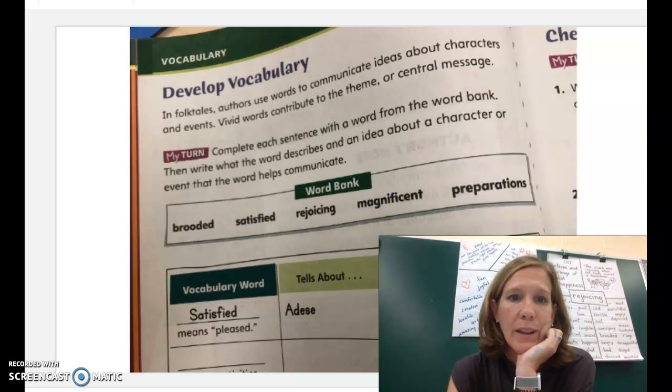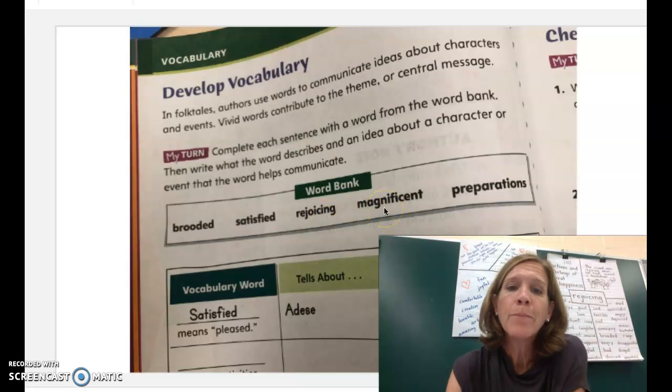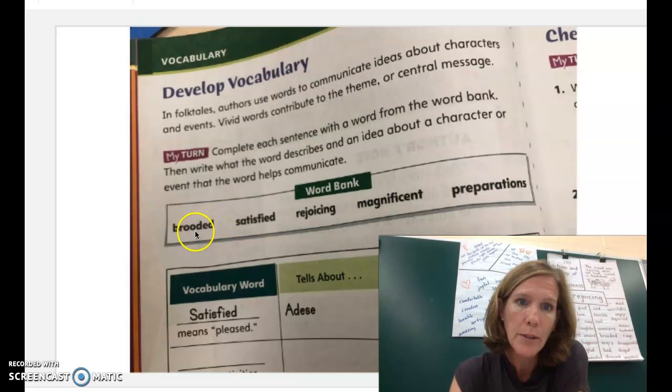Hi, Mel. Okay, today we're going to take a look at our 5 vocabulary words for our story, Why the Sky is Far Away. These are the same 5 words we've been working with all week: rooted, satisfied, rejoicing, magnificent, and preparations.